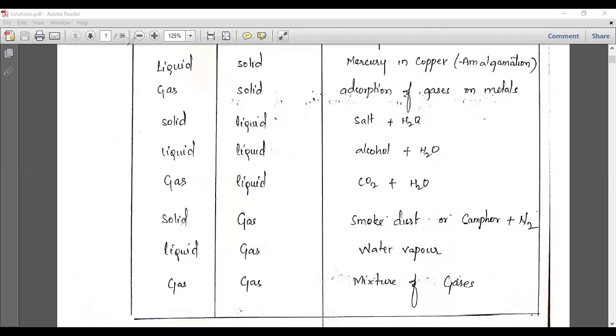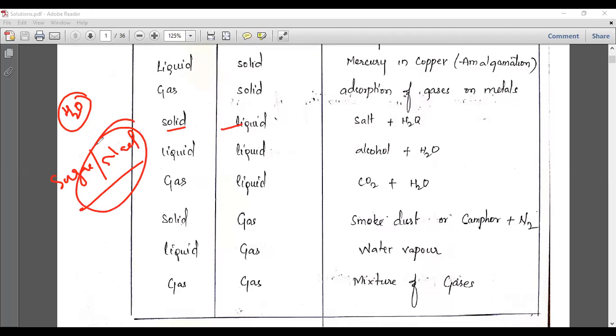See here. In the case of solid and liquid, I will take the best example. This is a water molecule, a liquid which is the solvent, and you can add sugar or salt, NaCl, whatever it may be. This solid can easily dissolve in the water molecule. It makes a homogeneous solution, salt plus water. This is one example of a solid dissolved in a solvent to form a solution.